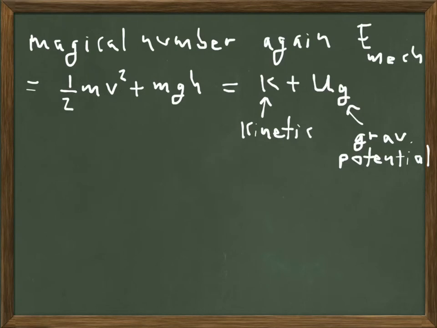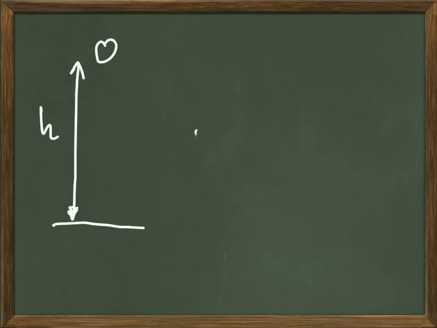So there seems to be this sort of magical number that we're calling at this point mechanical energy, the sum of the kinetic and the potential energies of an object. I say magical because for some reason it remains the same. As the object does whatever it's doing, the number, the mechanical energy, remains constant. So we can use this knowledge to calculate different things.